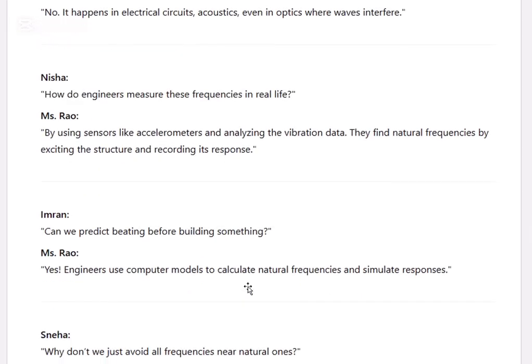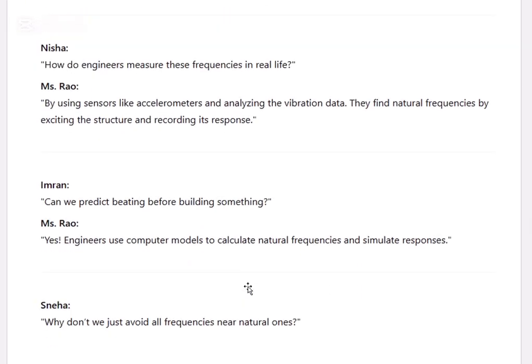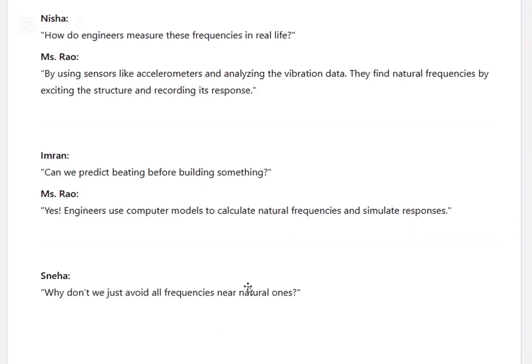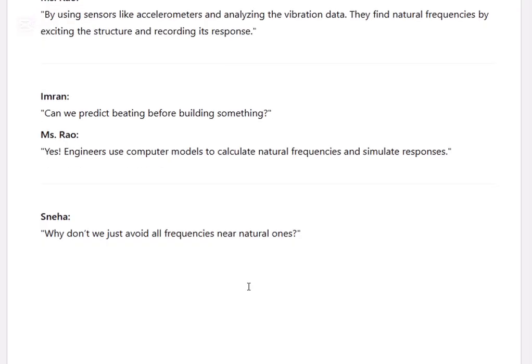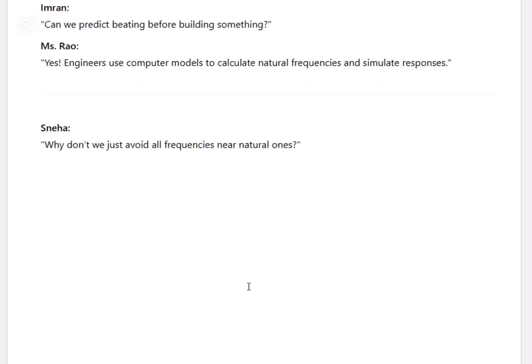How do engineers measure these frequencies in real life? By using sensors like accelerometers, analyzing vibration data, and finding natural frequencies by exciting the structure and recording its response. Can we predict the beating before building something? Yes, engineers use computer models to calculate natural frequencies and simulate the response.